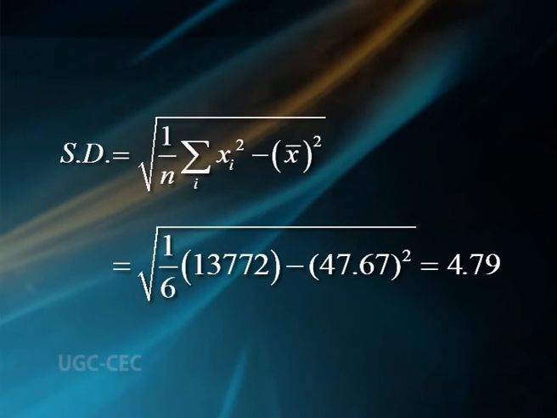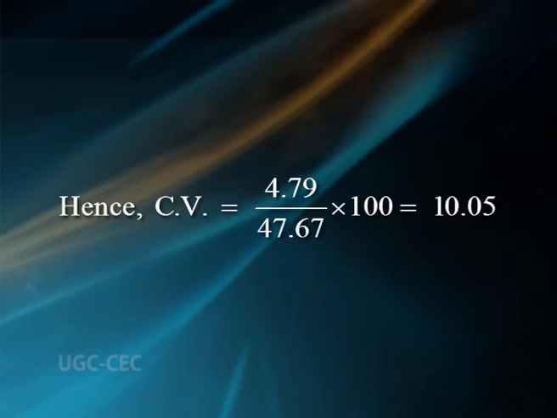Therefore, standard deviation equal to square root of 1 by 6 into 13,772 minus 47.67 square, that is equal to 4.79. Hence, CV equal to 4.79 divided by 47.67 into 100, that is equal to 10.05. Coefficient of variation is more for the first set. Hence, the city A is having more variability in commodity prices.